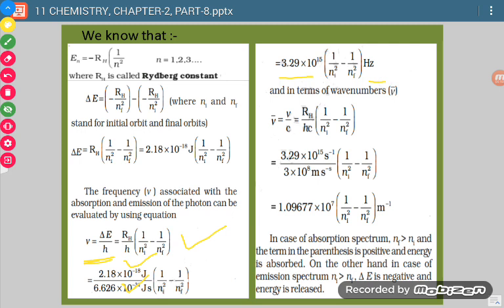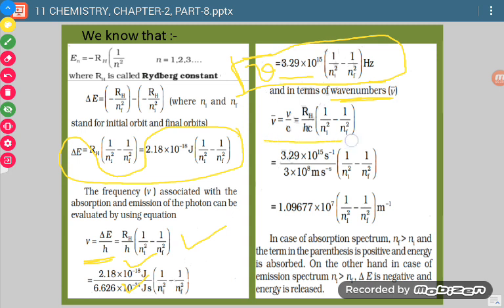Now what is the second formula? First formula was delta E is equal to this much and units were joules. Now nu is equal to this much. This is the second formula. Okay, now if in terms of nu bar, or we will say wave number, we want to calculate the formula, then it will be given by this.